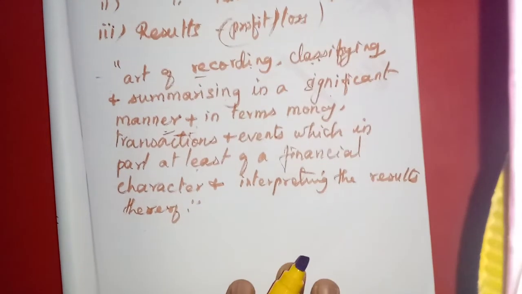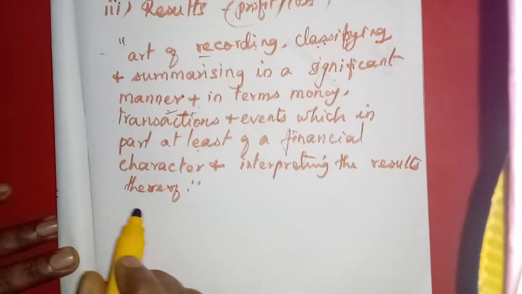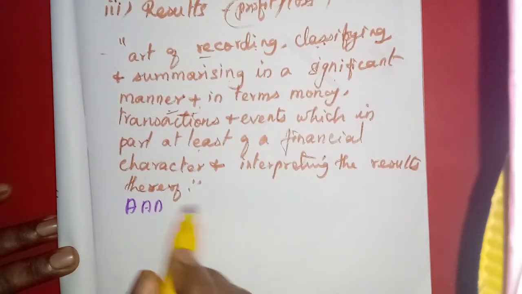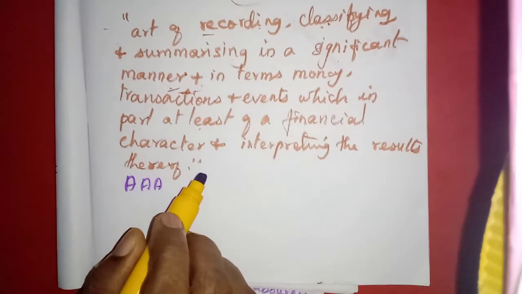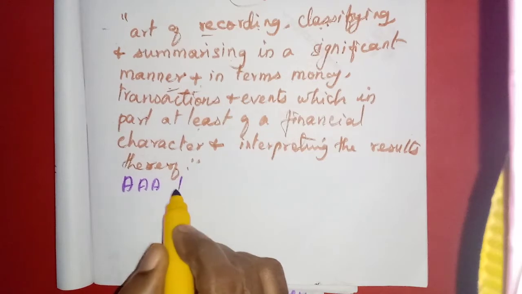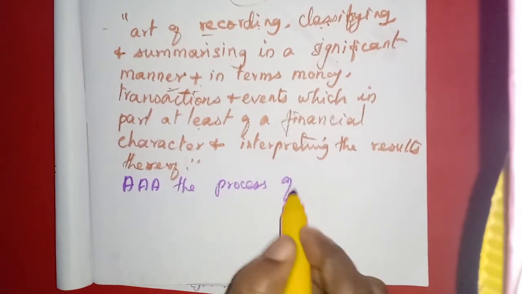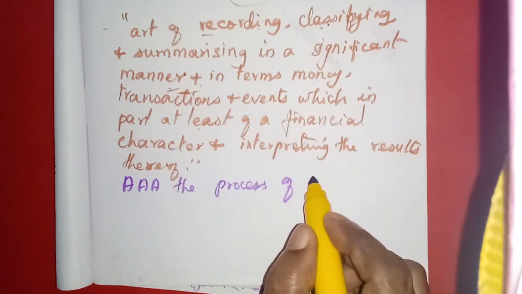Another definition is also there. The American Accounting Association has defined accounting as the process of identifying, then measuring, and communicating. It is a process, that is what we are going to learn in the next video.